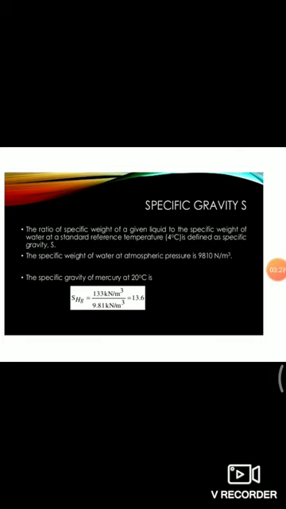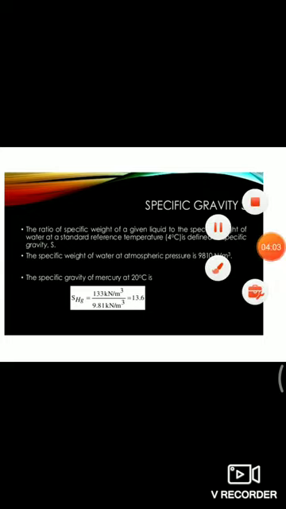Specific gravity is the ratio of the specific weight or mass density of any fluid to the specific weight or mass density of a standard fluid at standard temperature and pressure. For liquids, the standard fluid is pure water at 4 degrees Celsius, and for gases, the standard fluid is either hydrogen or air at some specified temperature and pressure. Specific gravity of water at 4 degrees Celsius is 1 and specific gravity of mercury is 13.6.